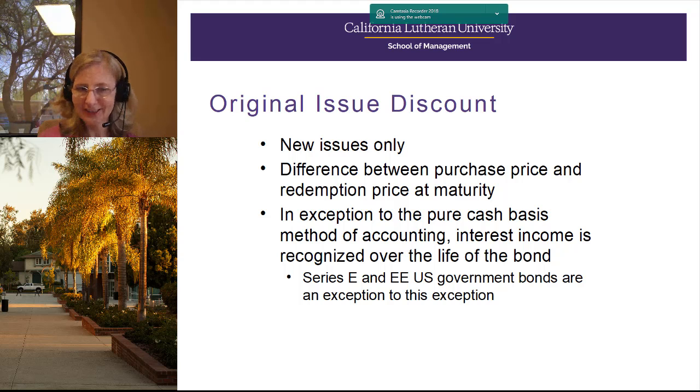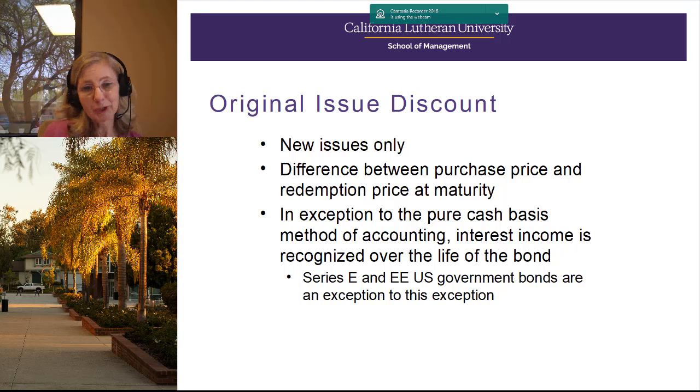As the name suggests, this is for new issues only, original issues. And that original issue discount is the difference between the purchase price and the redemption price at maturity. Let's say its maturity price is $100, purchase price is $75. So that $25 original issue discount must be amortized over the life of that bond, let's say 10 years, so that'd be $2.50 per year that you would need to include in income.